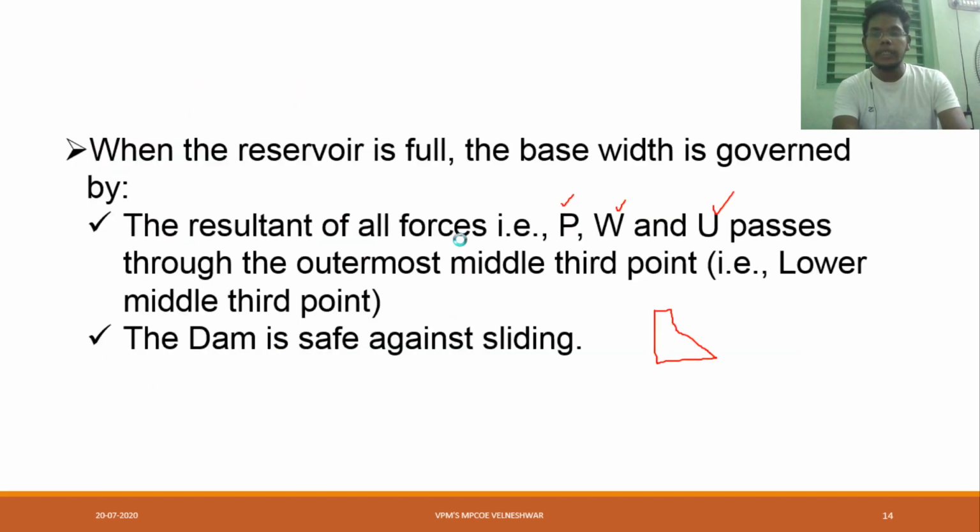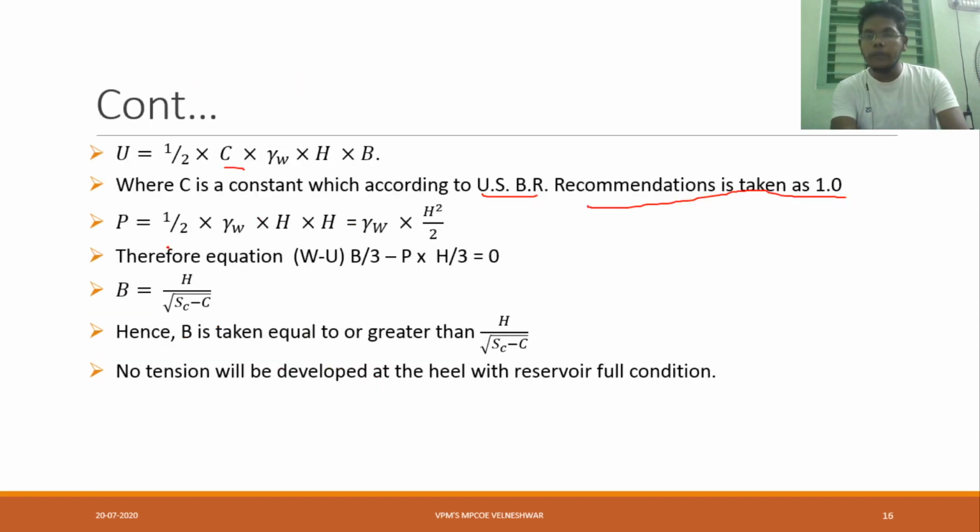For this one the formula is again half into gamma W, that is unit weight, H into H. Here only height will be there because it is located at the top location. So H into H means H square. So gamma W into H square by 2.